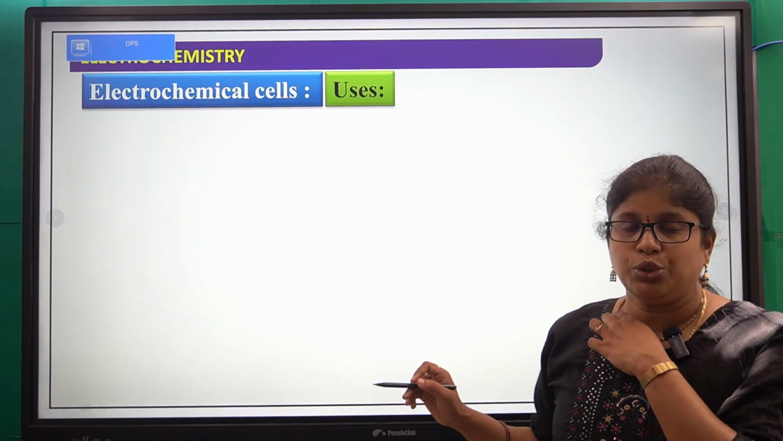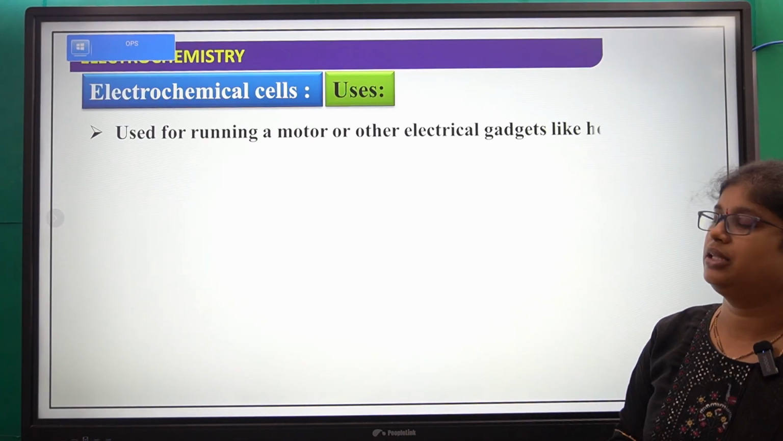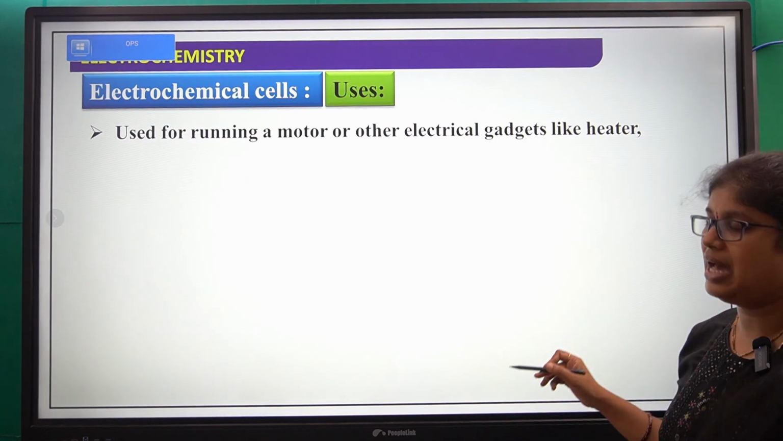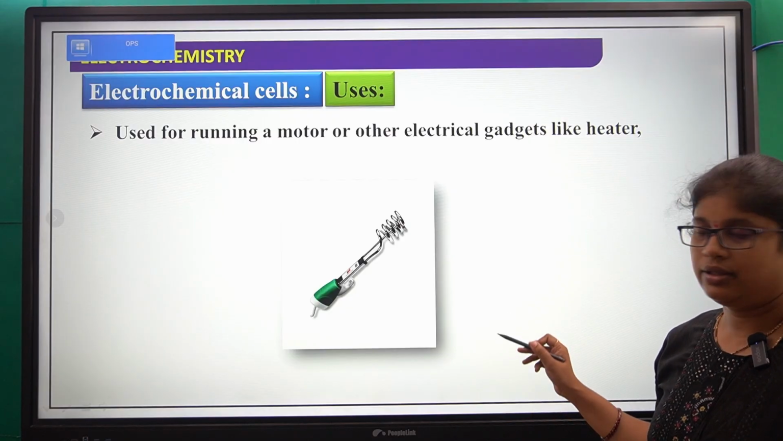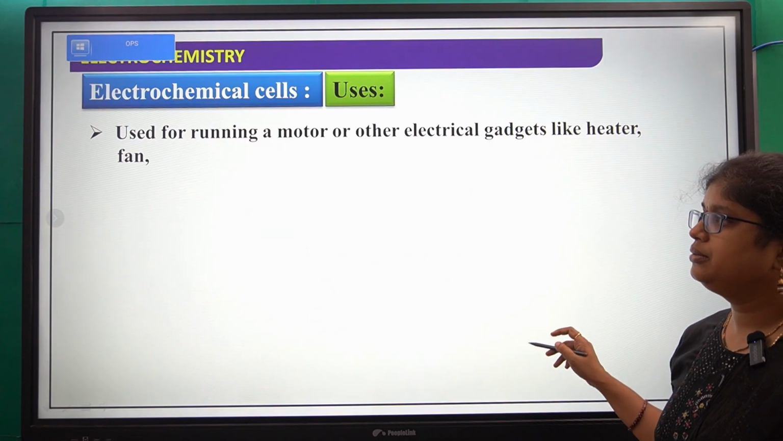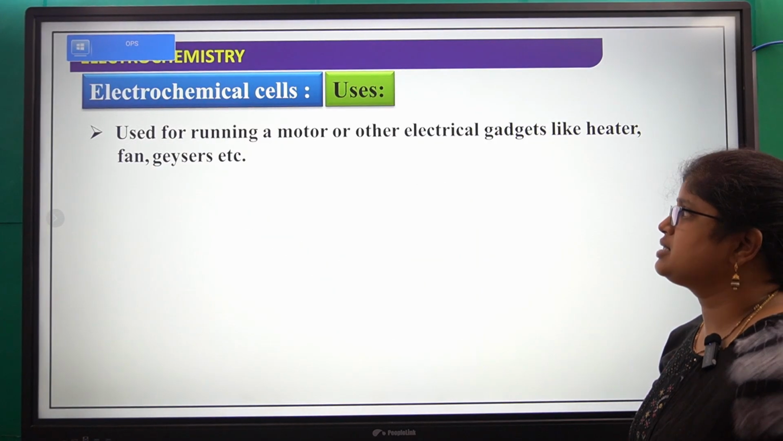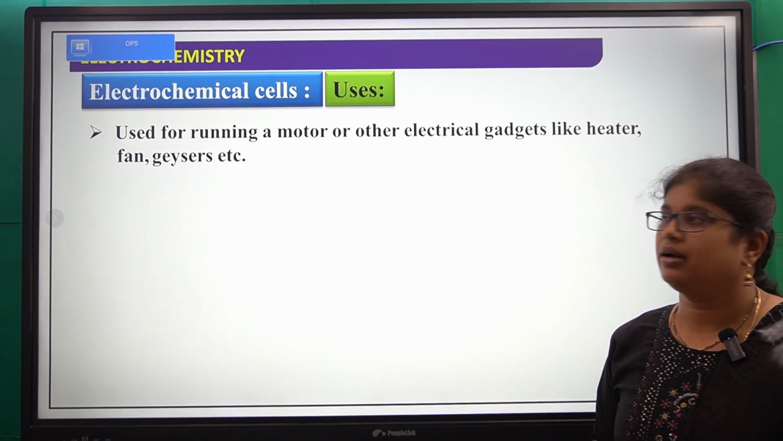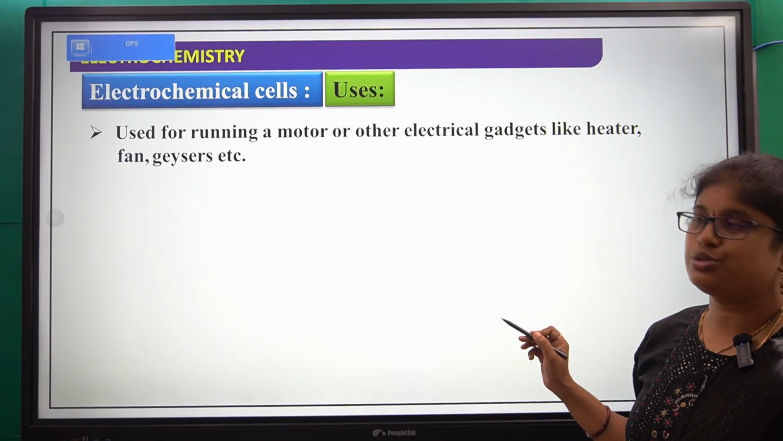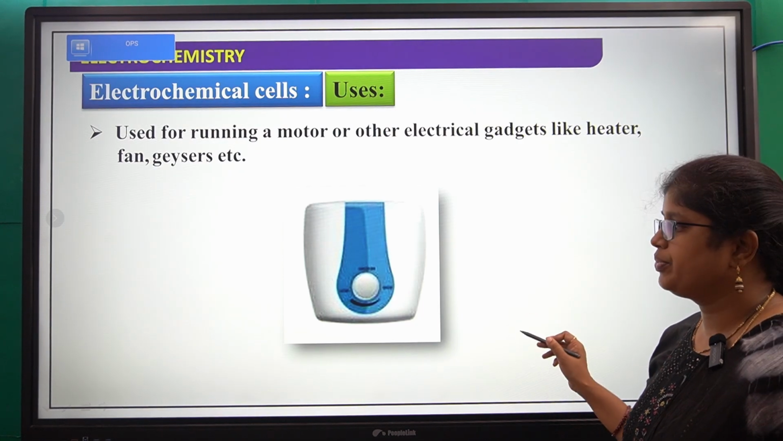Next, what are the uses of these cells? Generally these cells are used for running a motor or other electrical gadgets like a heater, which is used with electricity. Next, a fan and geysers, etc. So these motors or other electrical gadgets are run by electrochemical cells.